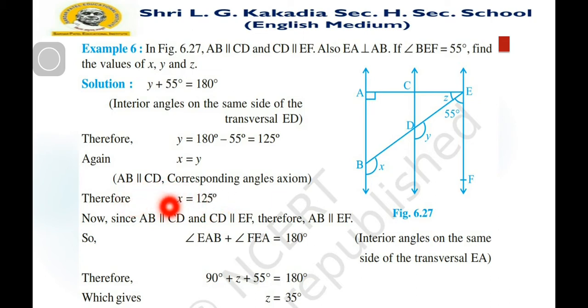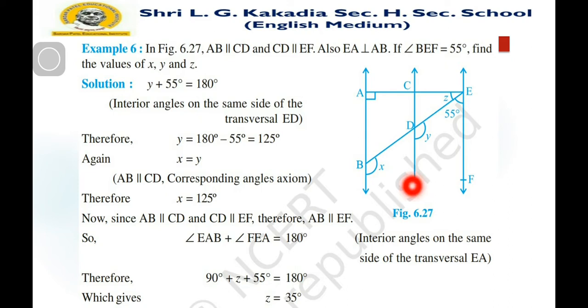Now, since AB is parallel to CD and CD is parallel to EF, therefore AB is parallel to EF. So angle EAB plus angle FEA, the sum of these two angles, is equal to 180 because they are interior angles on the same side of the transversal EA.